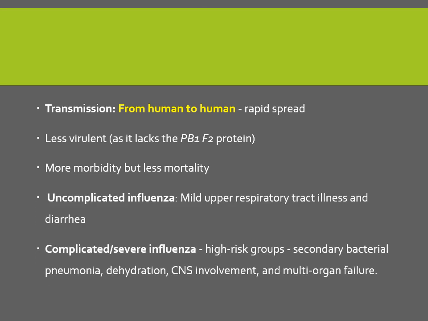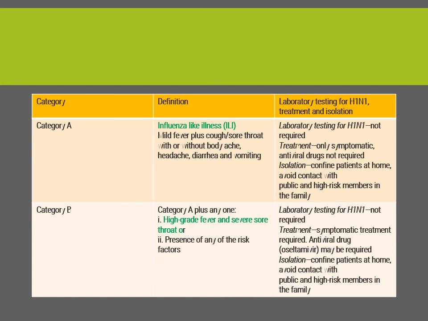So in uncomplicated influenza, there were mild illnesses, and diarrhea could be there. Complicated or severe influenza was also there, in the high risk groups, with secondary bacterial pneumonia, dehydration, and multi-organ failure. So at that time, a definition was prepared for those cases. How will you categorize according to their symptoms?